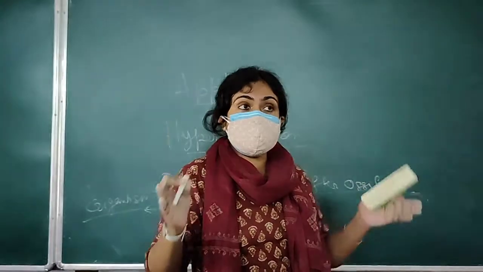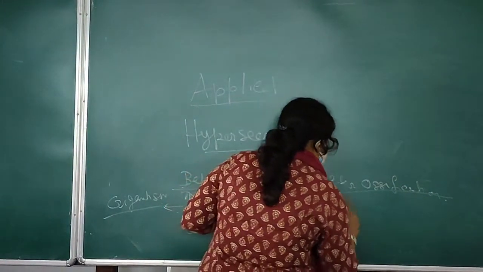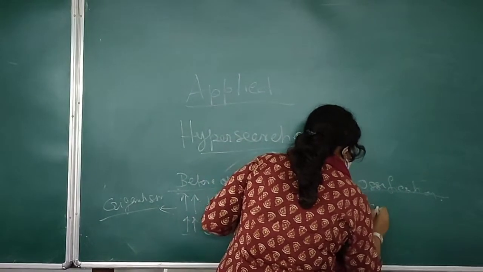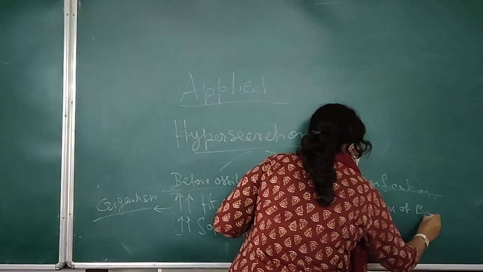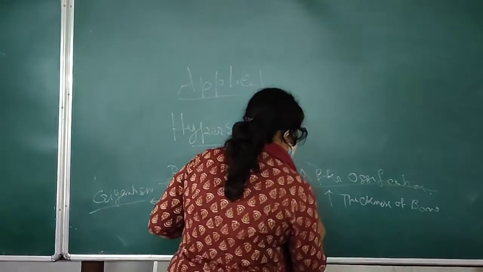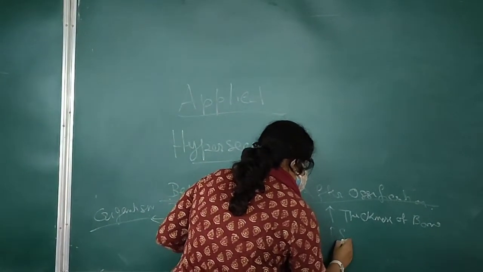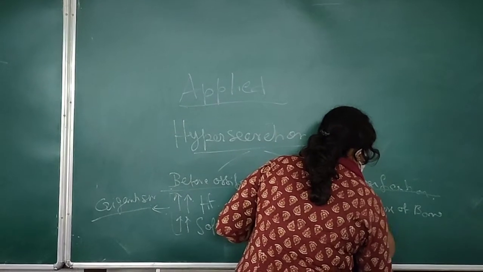So the body will achieve a disproportionate figure. There will be increased thickness of bone. The facial bones and the bones of the extremities will be mostly affected, and there will be increased soft tissue proliferation. Skin tissue is also proliferated.